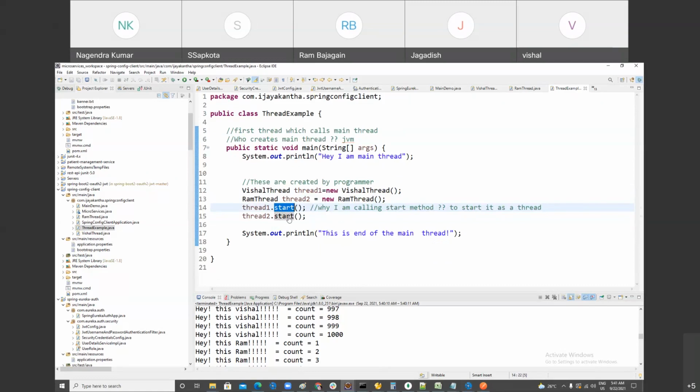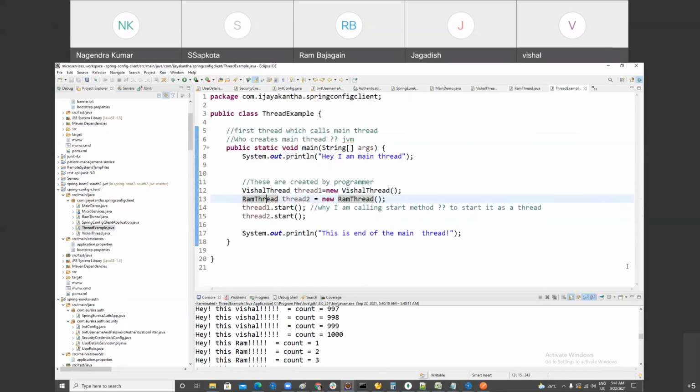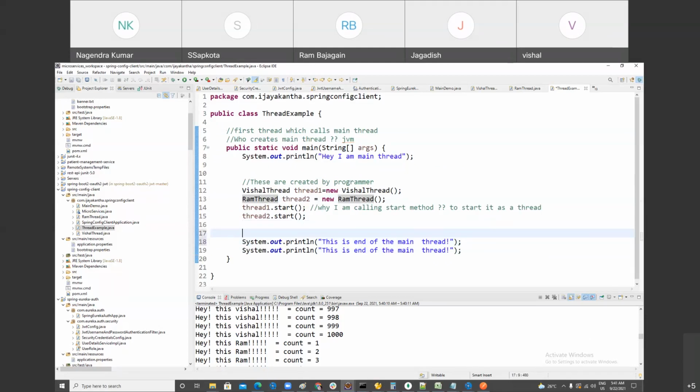Got my point? When you call the start method of Thread, that start method internally calls the run method after creating the thread. So now you will see the parallel execution. Honestly, I'm telling you, this statement will execute once, while Vishal and Ram will execute completely, and this will also execute in parallel.